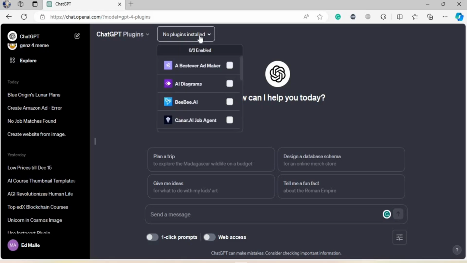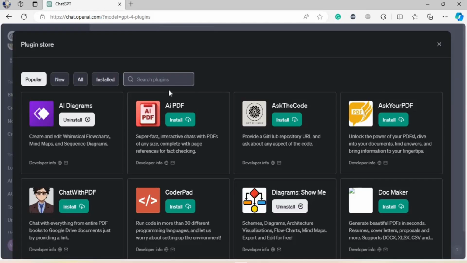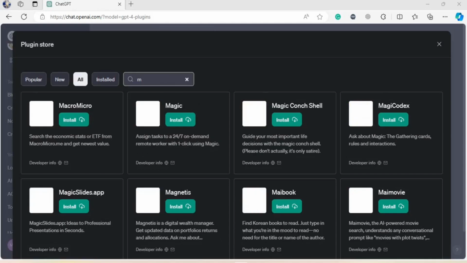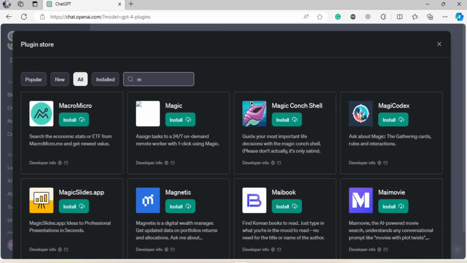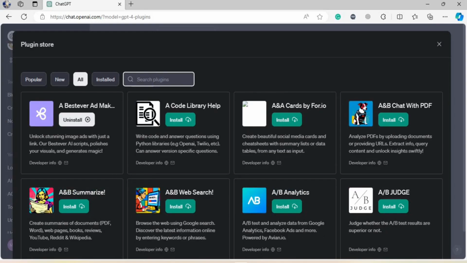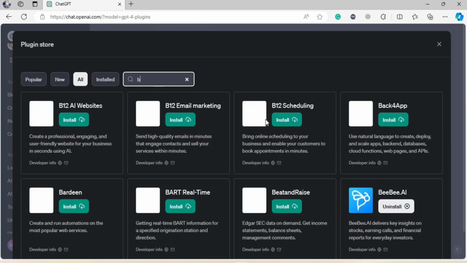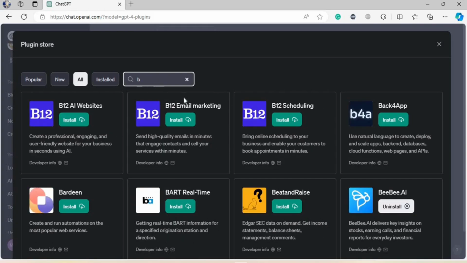So folks, what do you need to do right now? It's really simple. Now you need to get your hands dirty, get your hands in the mud, and just find new plugins. Maybe the plugins that I didn't teach. Maybe this plugin, Magic Conch Shell. I don't know what this is, but maybe that one. Maybe this one, Mailbook or something. Just type in the name. Maybe this one, Magic Slides.app, create apps from AI or presentations from AI. Maybe just type in the letter B and there will be, what is that? Bardeen, create and run automation of the most popular web services.